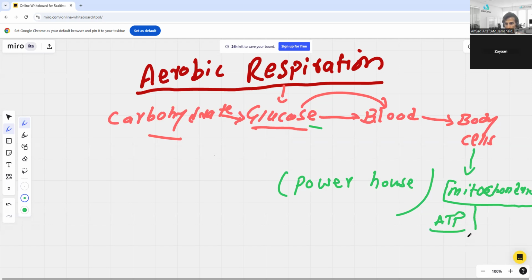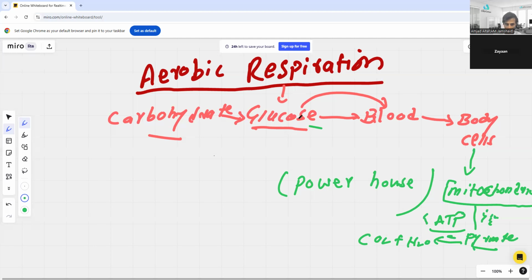Okay, so this glucose will be broken down into pyruvate. We'll study this in detail. This is glycolysis, then there will be a Krebs cycle, another process, and then finally there would be carbon dioxide plus water, with this energy as well.